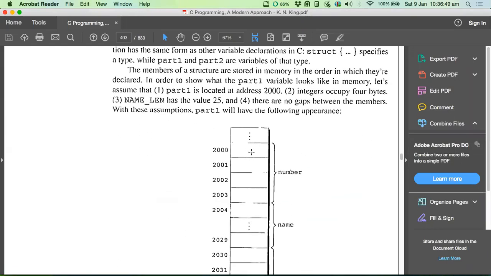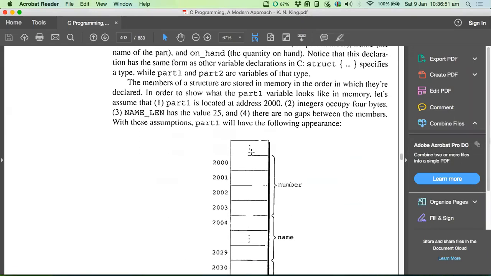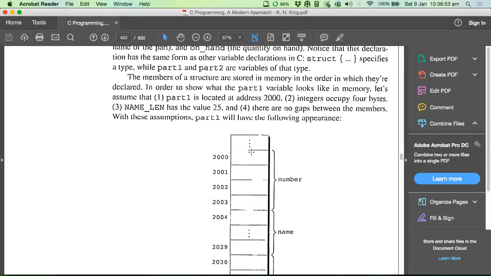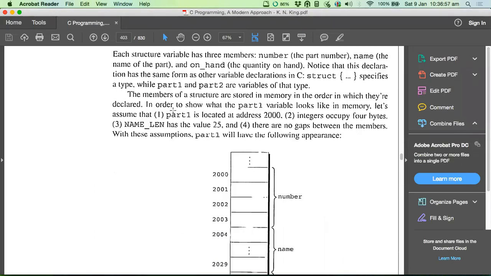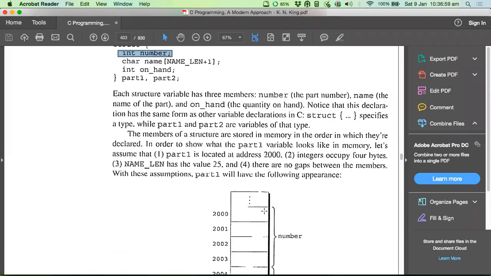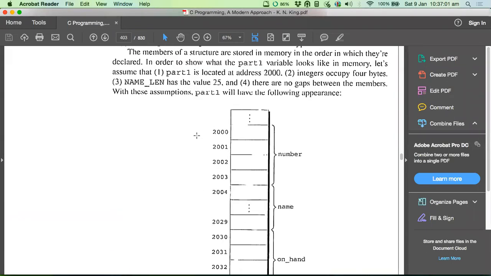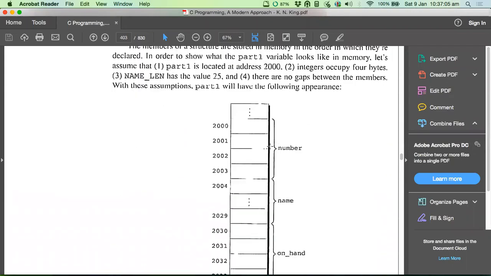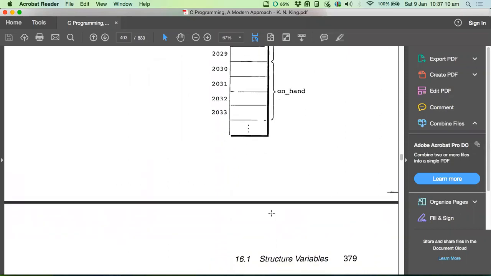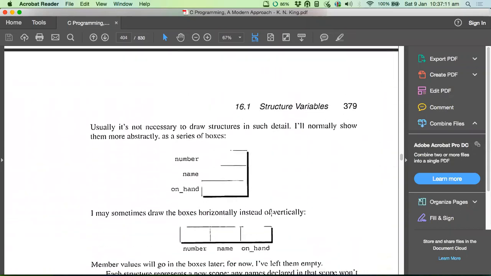If you see the book here, this is how a structure gets placed in memory. All the variables are placed one after another. In this case, there is an integer here, so the integer will occupy the first four bytes. Then the next member variable follows, and similar things for the other variables as well.